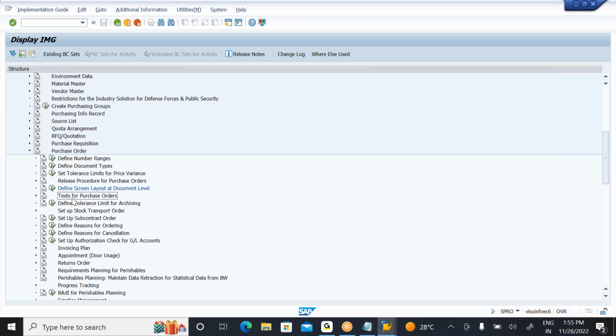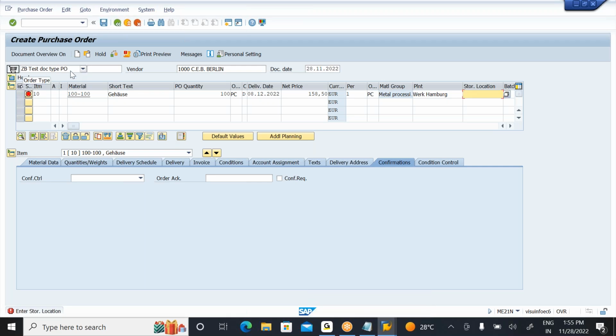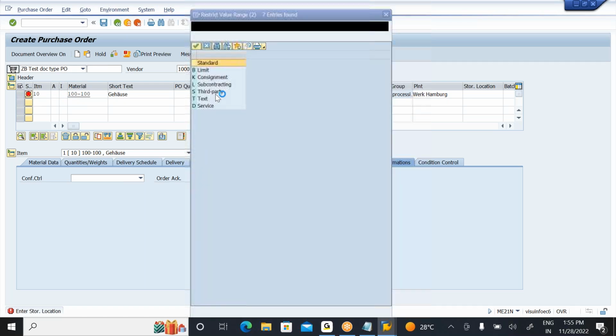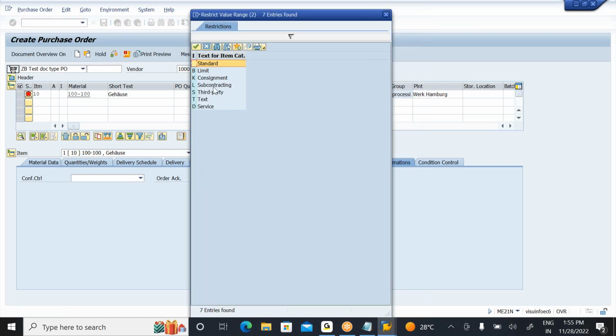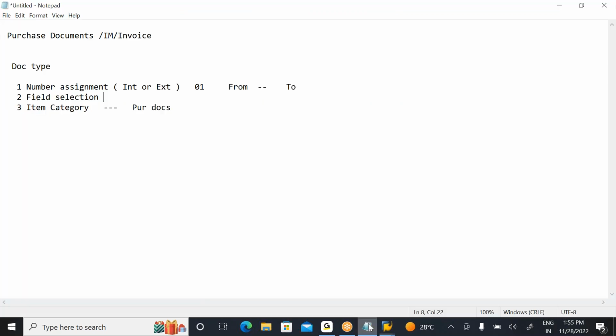Next, before going to text here, one more important thing I want to show you. See, whenever I am creating with my new document type, the company, meaning your client, says I don't want all these item categories. I want to allow only some third party and subcontracting procurement. For example, only these two procurement processes they require. Okay, so they want to perform only subcontracting with this new document. So what do we observe in the backend system? Based on the document type, you can control which item category is required or not.